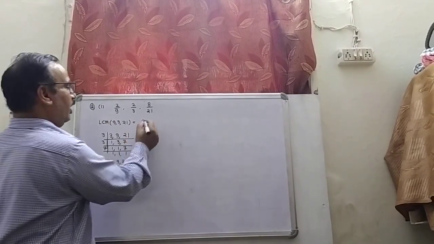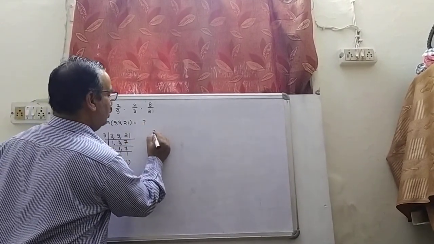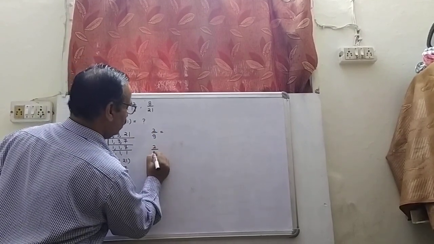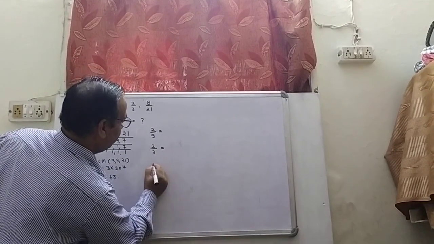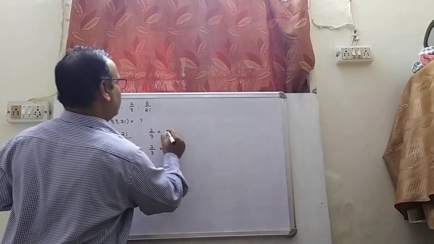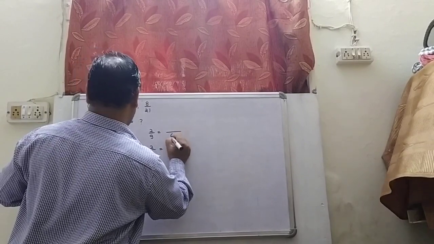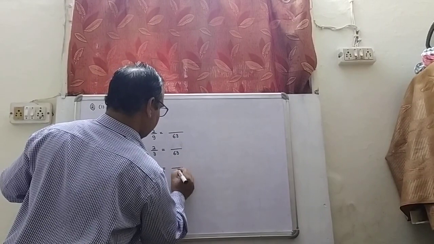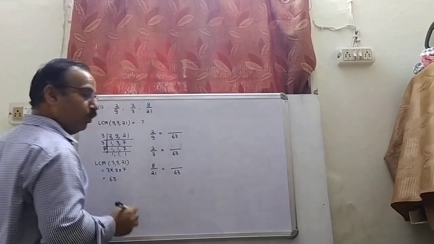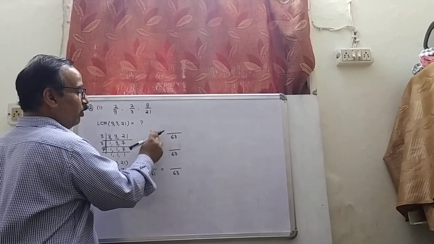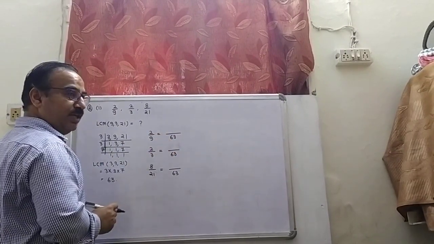I have to convert all these 3 fractions, 2 by 9, 2 by 3 and 8 by 21, into equivalent fractions having the denominator 63, the LCM of the denominators.